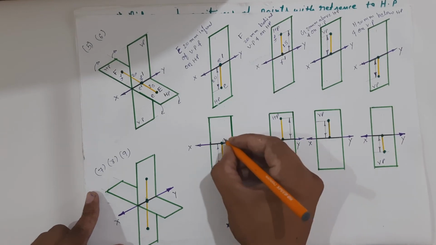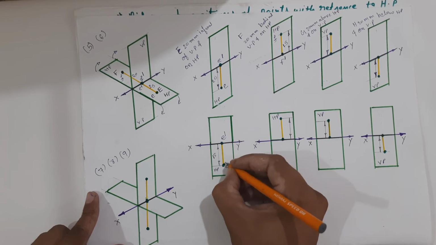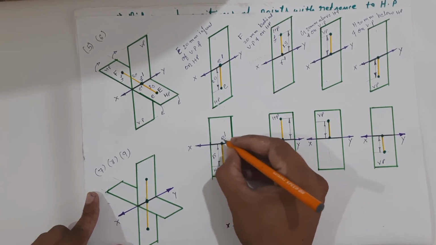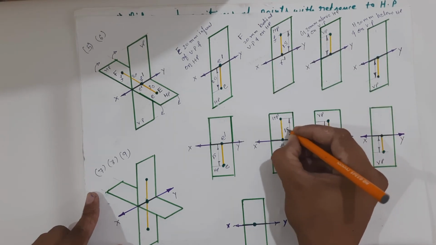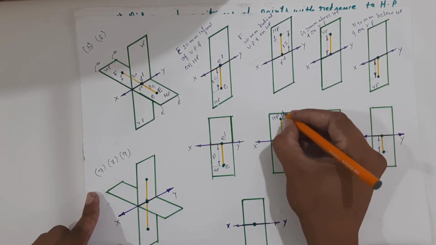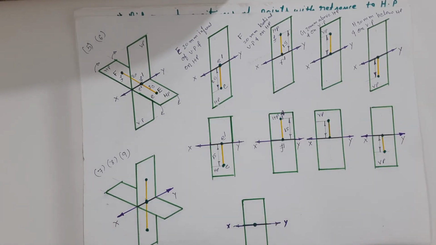So here also we will get E dash, E over here, E will be 20 mm below the XY line, and E dash will be on the XY line. Here we will get F dash on the XY line and F 15 mm above the XY reference line.